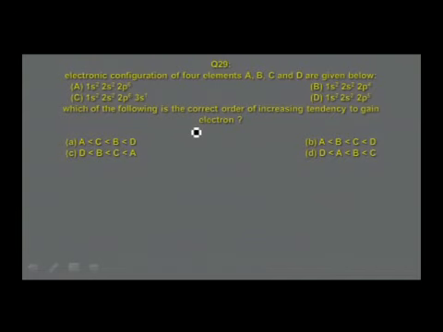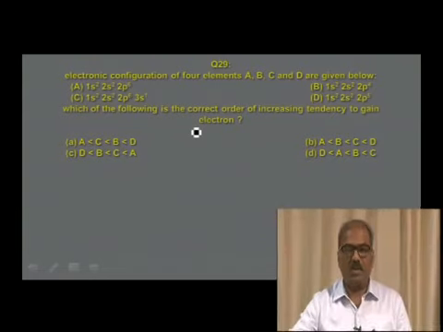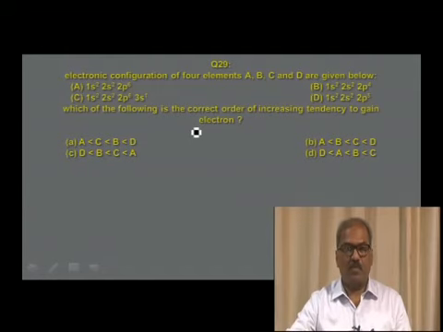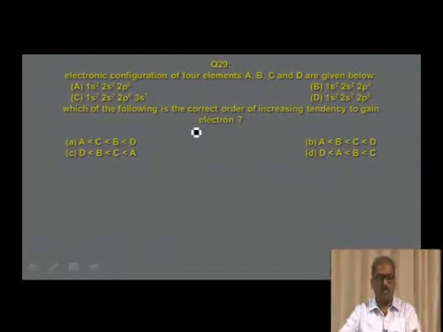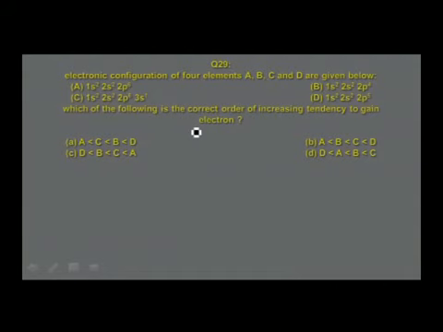Electronic configuration of four elements A, B, C and D are given below. First one, 1s2, 2s2, 2p6, 10 electron system. 1s2, 2s2, 2p4, 8 electron system. 1s2, 2s2, 2p6, 3s1, 11 electrons are there. 1s2, 2s2, 2p5, 9 electrons in option D. Which of the following is the correct order of increasing tendency to gain electron? Four options are given A, B, C, D. Which is the correct answer?